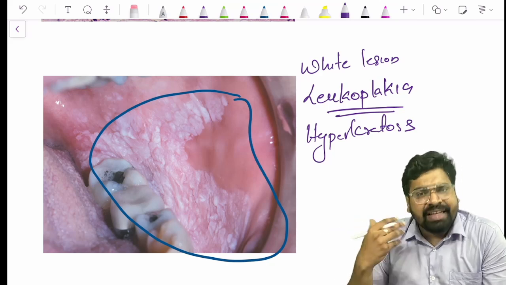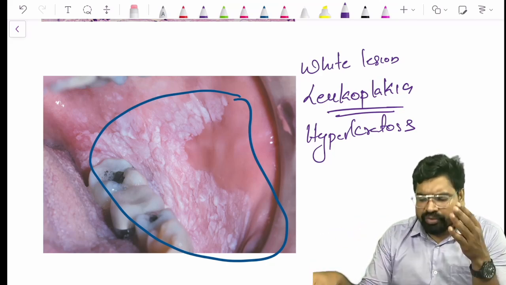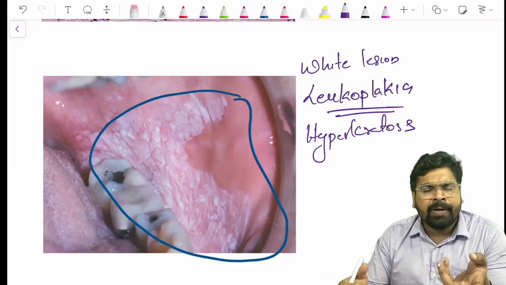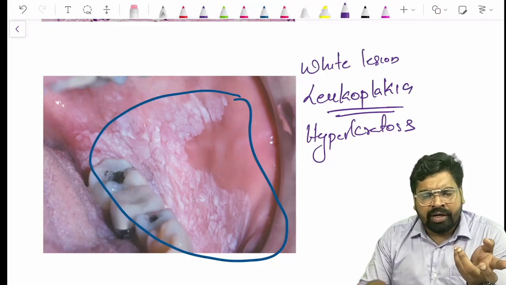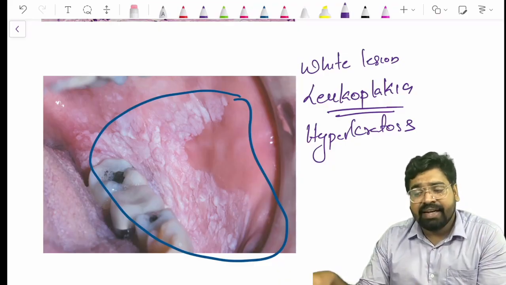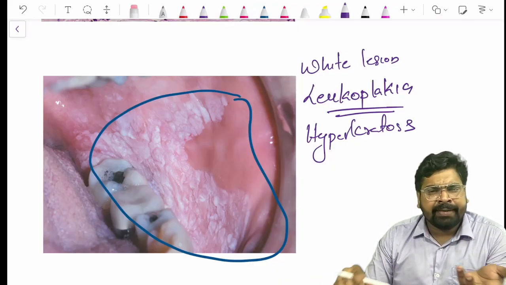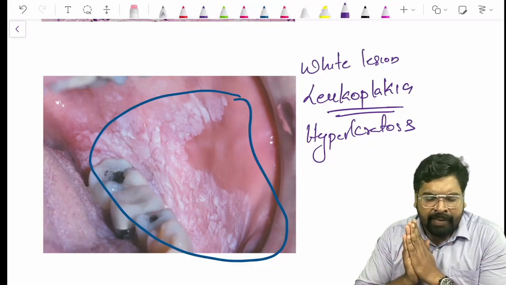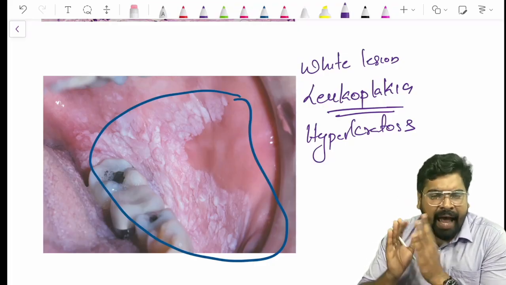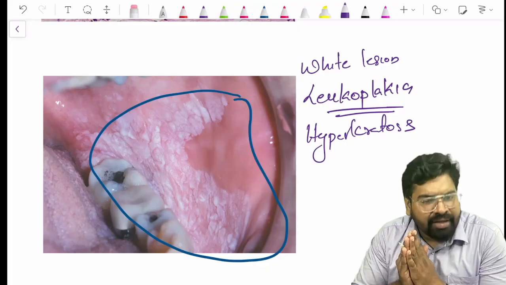And what's the reason for leukoplakia? There are so many reasons. Tobacco is the main reason, alcohol, and many other reasons. If you're having more spices, trauma related, it can come in many ways, but the most common reason is your tobacco usage, habitual usage. So that is leukoplakia.